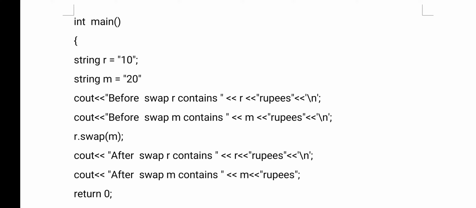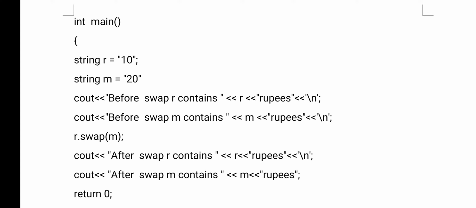String. What is the name of the variable? R. R equals "10". R is a variable, and what is the value of that R? "10". The second variable is M, and equals "20". Now here how many strings do we have? R and M. R value is "10", M value is "20". Don't think that it is a numeric value. It is a string only.